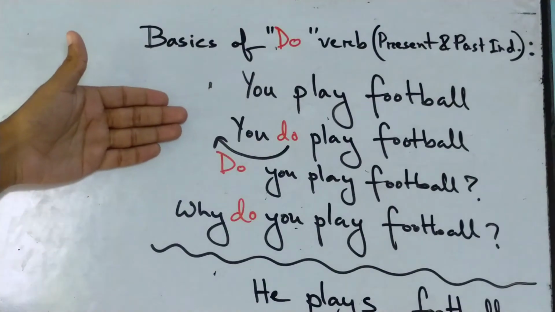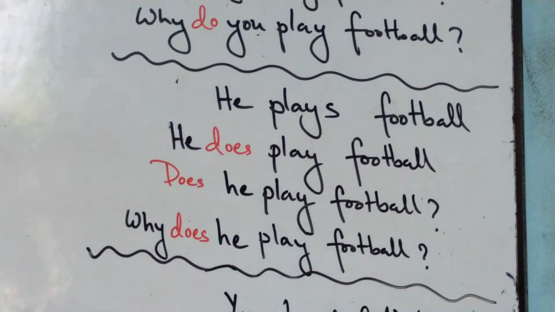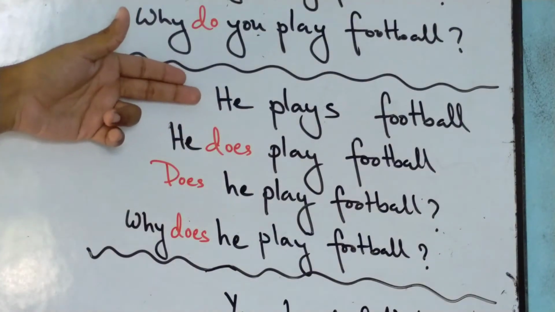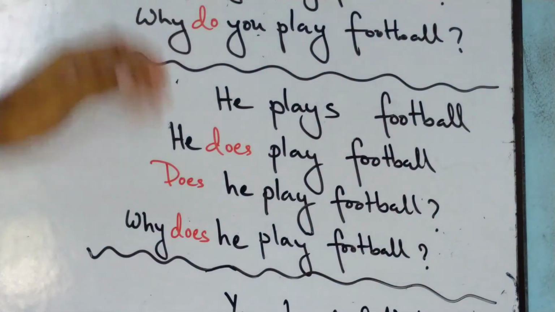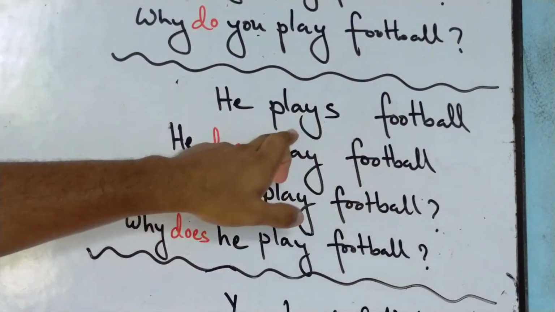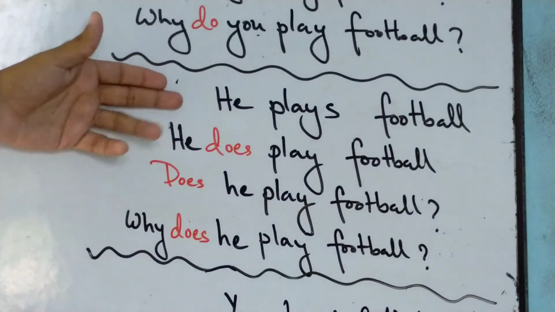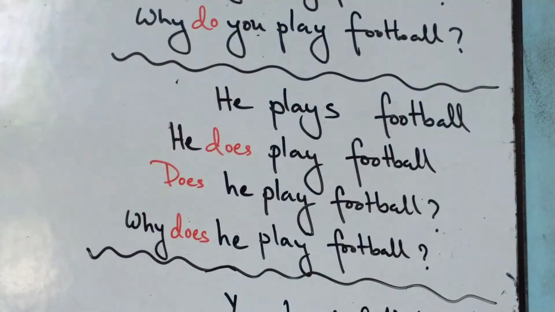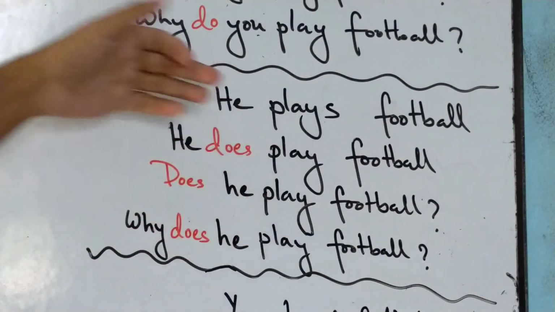So let's go down and see how we change the verb if it has anything else added to it. Let's see another example. Here we have an example which says he plays football. It's also in present indefinite tense, and it's pretty much the same, just we have an added s to the main verb. That's because the subject is third person singular, as you know. So if there's anything added to the main verb, the auxiliary verb do takes up all those things and releases the main verb of any kind of added stuff.